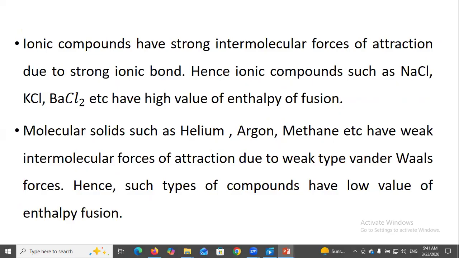Ionic compounds have strong intermolecular forces of attraction due to strong ionic bonds. Hence, ionic compounds such as sodium chloride, potassium chloride, barium chloride have a high value of enthalpy of fusion. Molecular solids such as helium, argon, methane have weak intermolecular forces of attraction due to weak van der Waals forces, and such compounds have a low value of enthalpy of fusion.